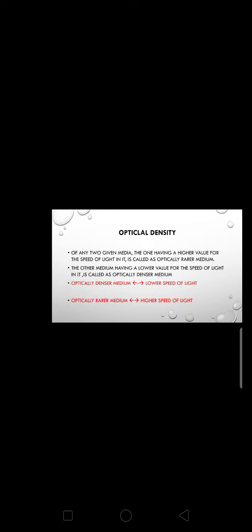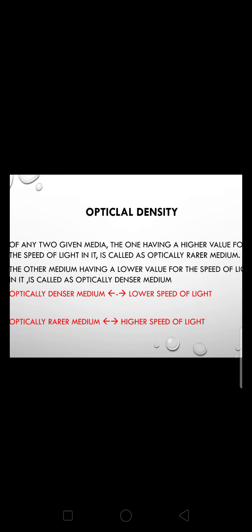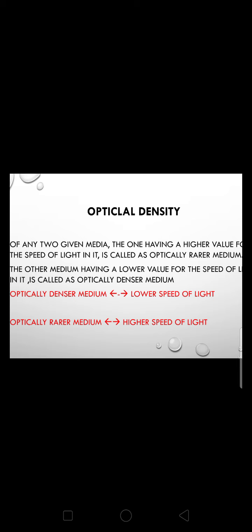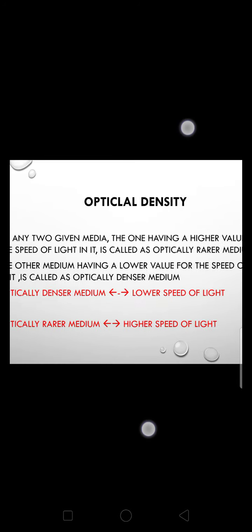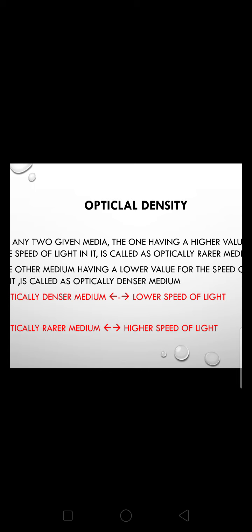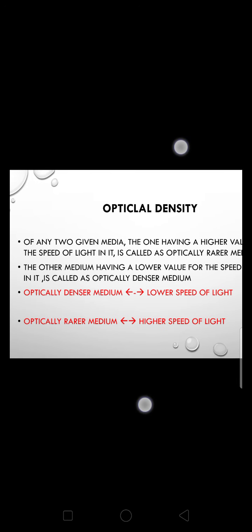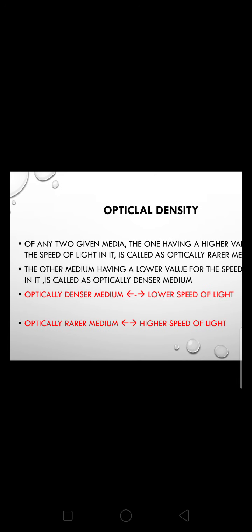It means if the medium is thin, if a substance is optically rarer, its density is less, then the speed of light increases. And if the medium is thicker or denser, the speed of light decreases. So it is the optical density on which the speed of light depends, or we can say that the speed of light indicates the optical density of the medium.